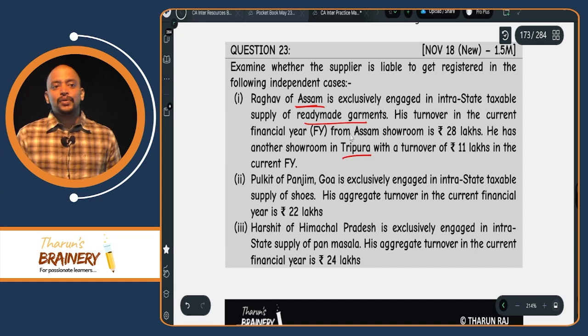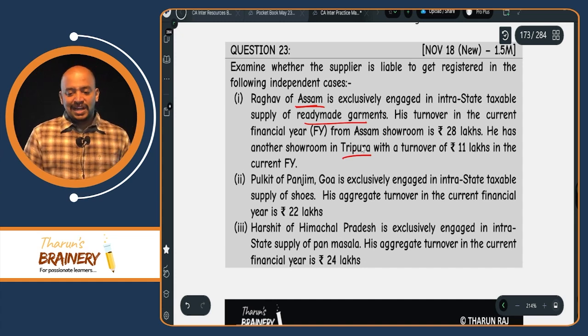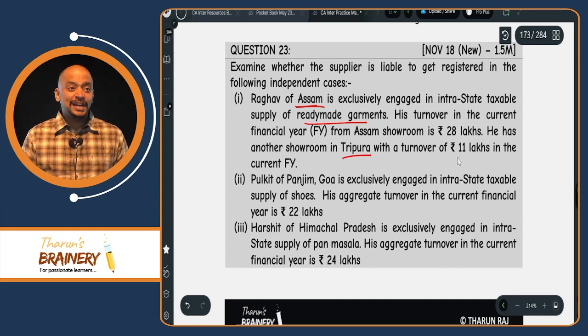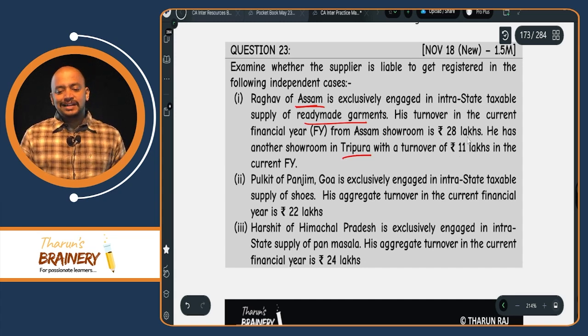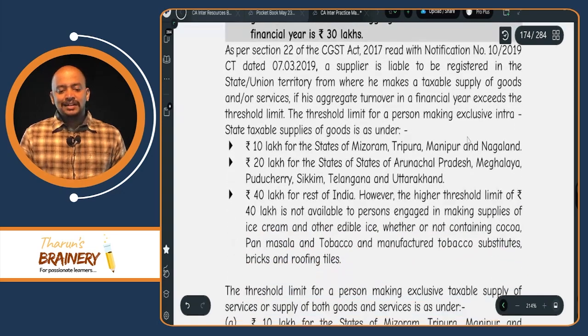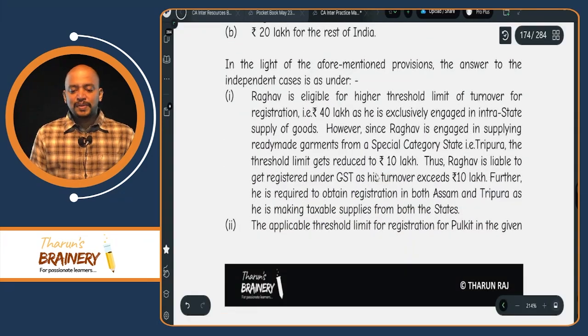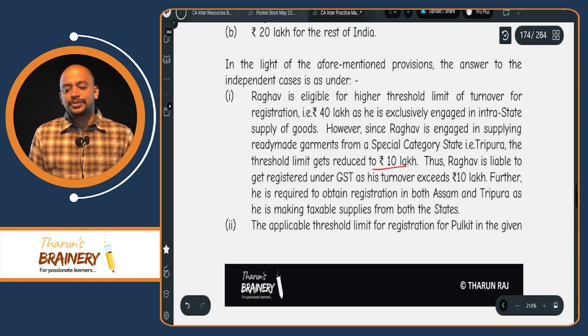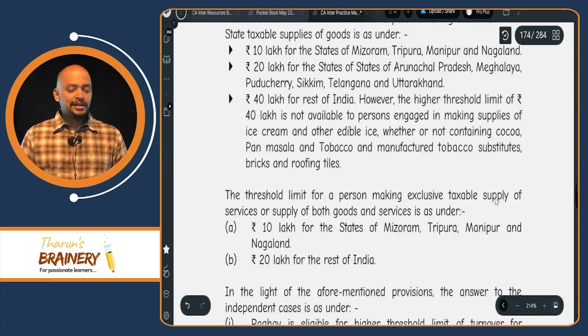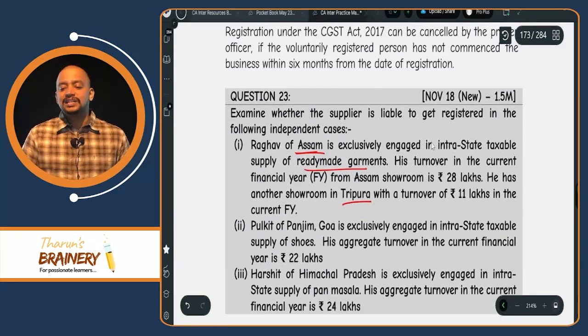Assam and Tripura, but one of the states is a special category state and taxable supplies are made from the state. Therefore, the limit will be 10 lakhs, and here the aggregate turnover exceeds 10 lakhs, so they are required to get registered. So the threshold limit is 10 lakhs. As it exceeds 10 lakhs, they need to register in Assam and Tripura. Okay, so it is 1.5 marks each.